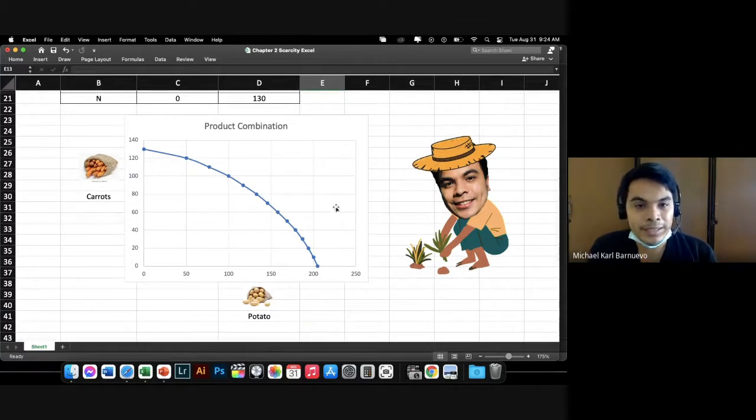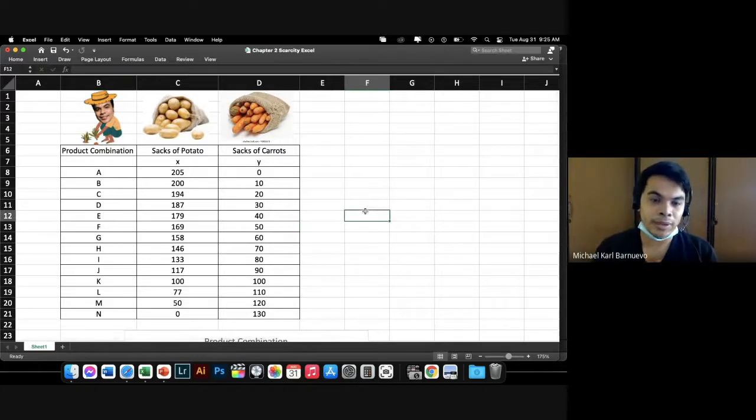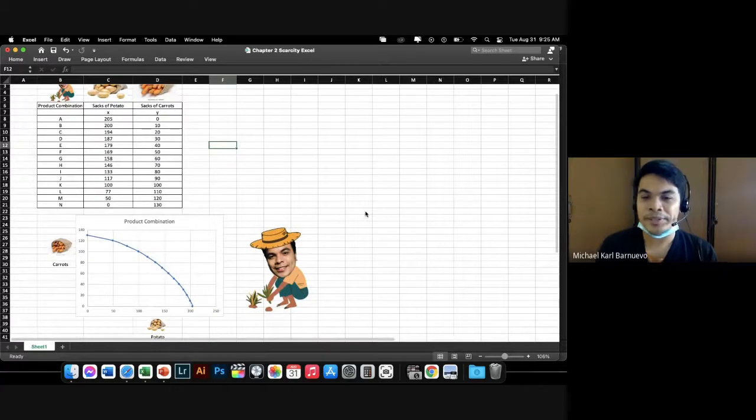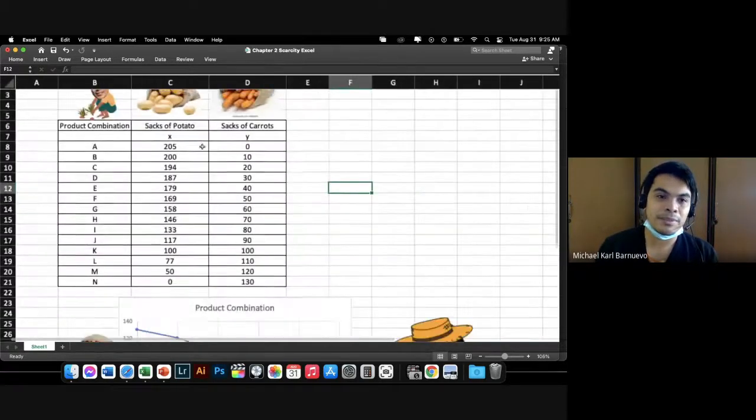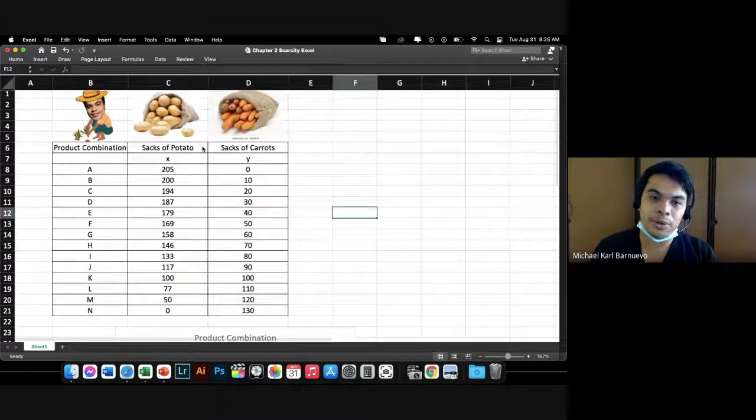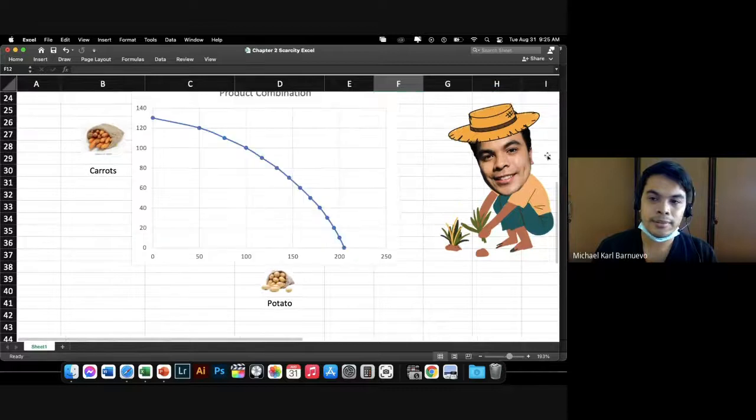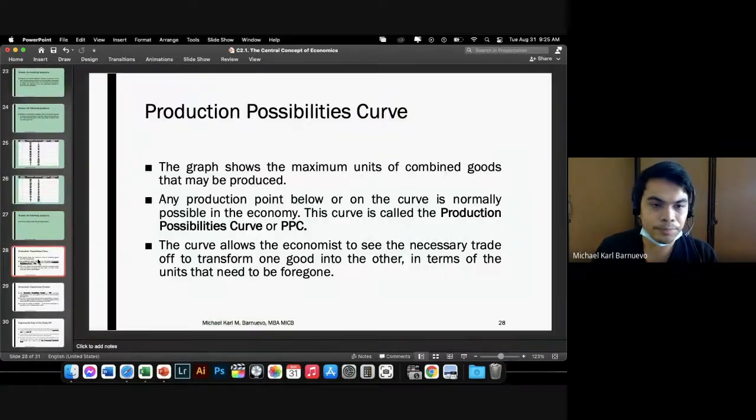Pero kasi, syempre, if you do not have any background about economics, kung titignan mo to, parang nakakatakot. Ano yan? Bakit may numbers? Bakit may graph? Pero once you understood the concept, you can really use this for decision making. Okay. Alright. So let's continue with our PowerPoint.